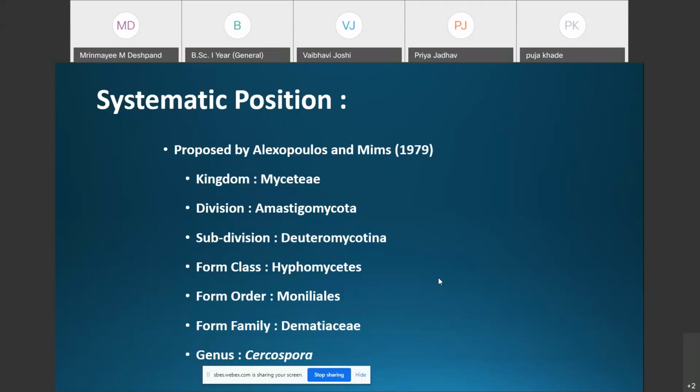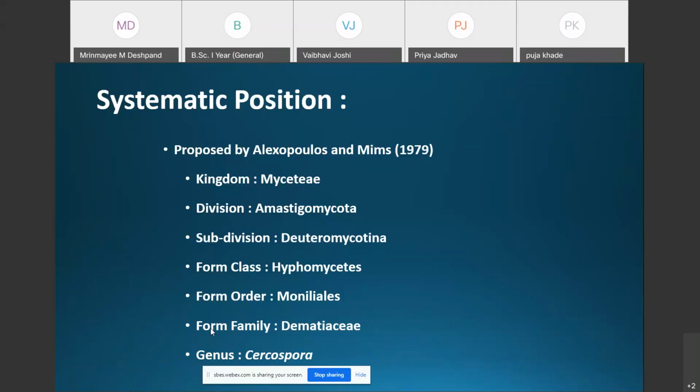In this classification you can see the terms like form class, form order, and form family. The question may arise, why does this classification use terms like form class, form order, and form family? Because the classification of the Deuteromycotina is artificial, hence the various taxa are known as form order, form family, and form genus, etc.